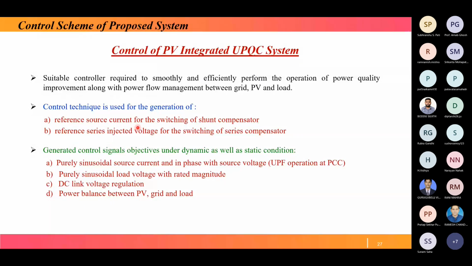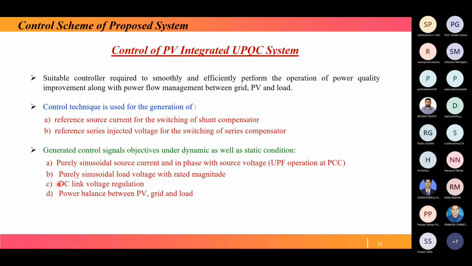The generated control signal's objective, under dynamic as well as static conditions, is to maintain unity power factor operation at PCC. That means source current and voltage should be in phase, and to get a purely sinusoidal load voltage with rated magnitude. Magnitude should not fall. Then DC link voltage regulation or maintenance. And the last one is the power balance between PV, grid and load.